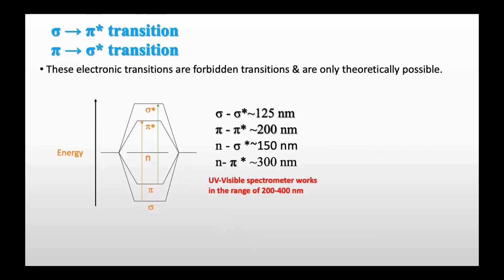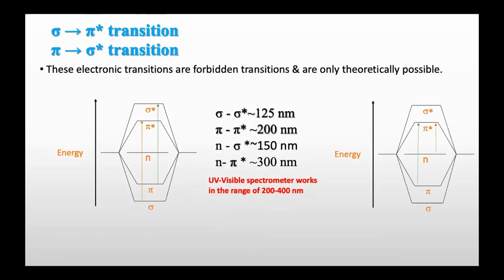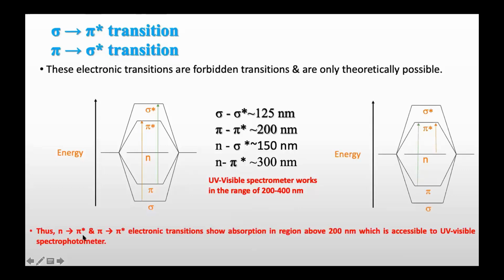But if you remember, the UV visible spectrometer generally works in the 200 to 400 nanometer region, means near UV visible region. So if we compare, only n to pi star and pi to pi star may be observed in this range. So now we will focus only on pi to pi star and n to pi star transitions, because only these can appear in this 200 to 400 nanometer range, which is accessible to the UV visible spectrometer.